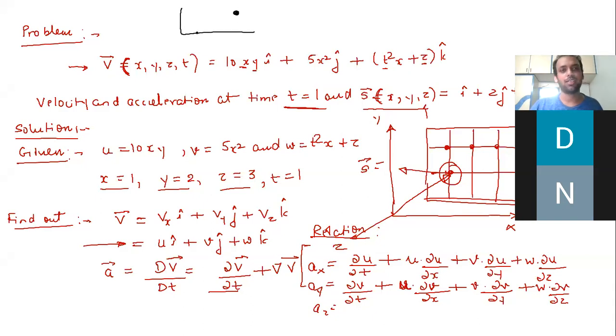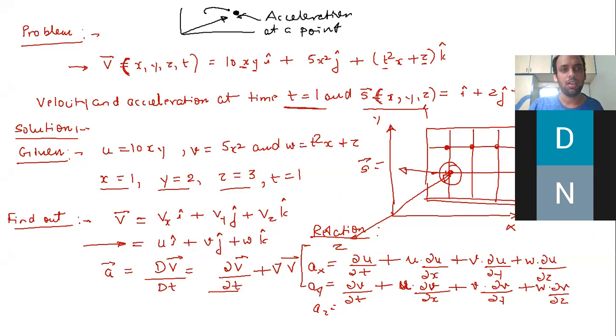Let's say at this point I am finding out the acceleration. It's a very easy thing: acceleration at a point. I don't care what the fluid particle is at this point. It's a good question, so let me discuss it.